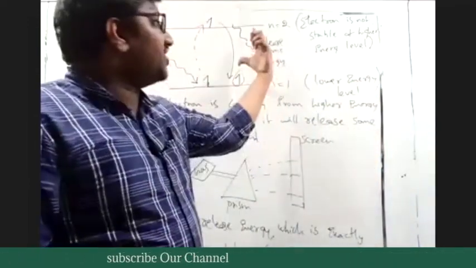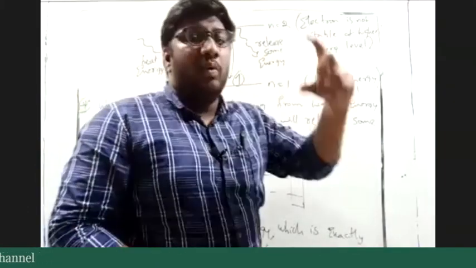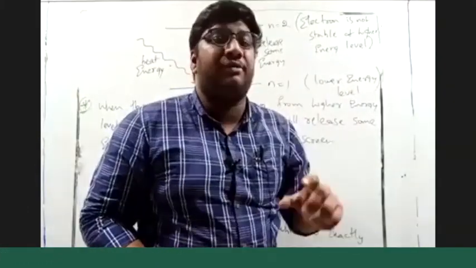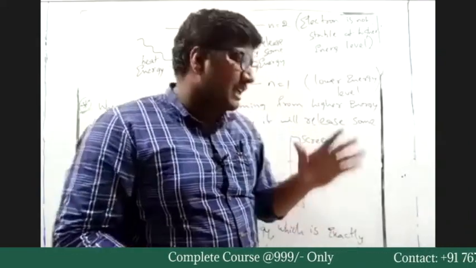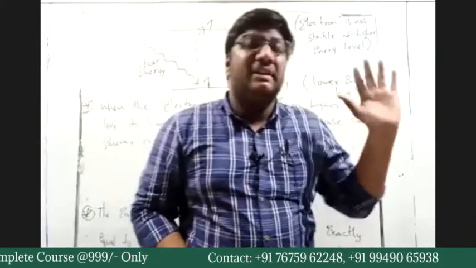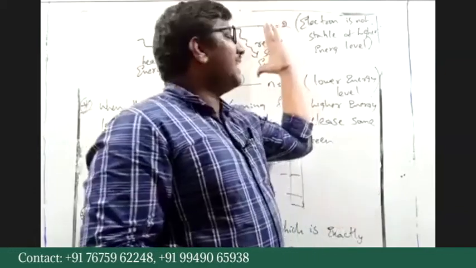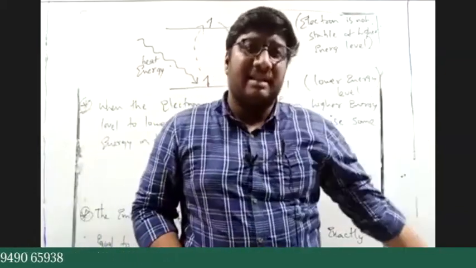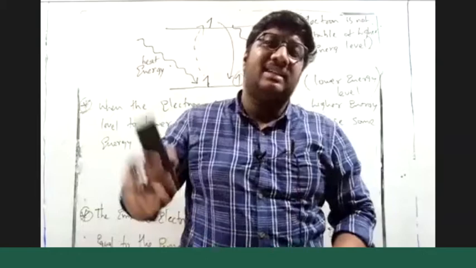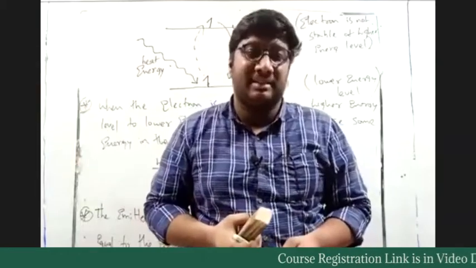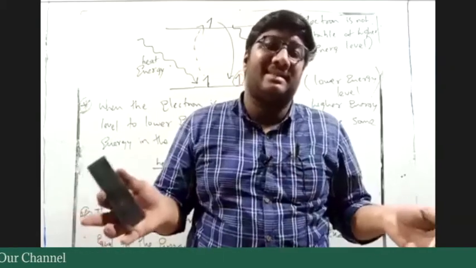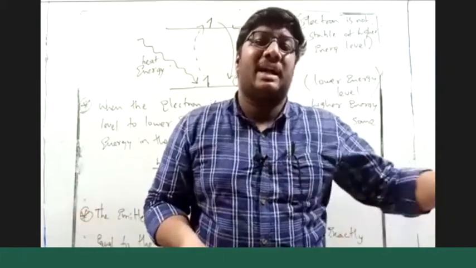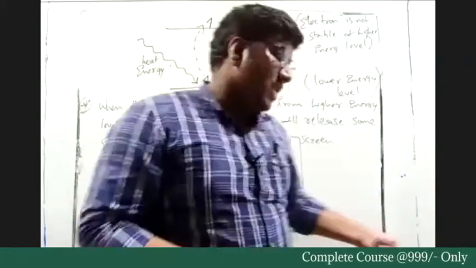So whatever energy is released by the electron will be fixed for a particular atom. If it is hydrogen gas, this energy level difference is one value, and if it is oxygen gas, it will have a different energy level difference. It's not the same for all gases. It changes from gas to gas.